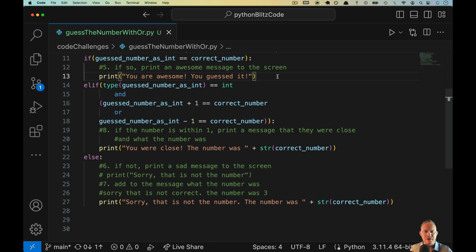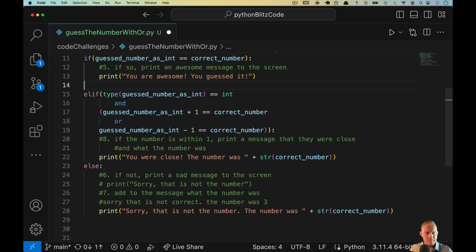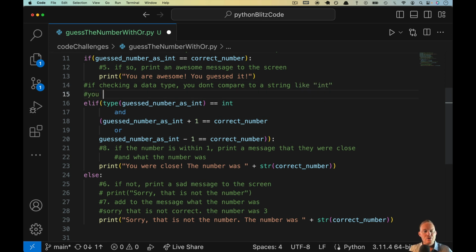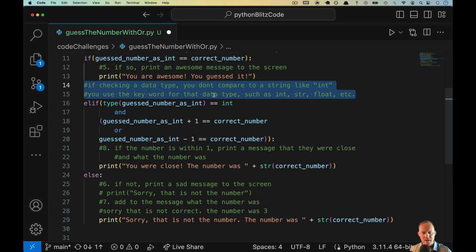So let's make a couple of notes here because we've got quite a bit going on. I'm going to put a note in here, and we'll say, if checking a data type, you don't compare to a string. Actually, let's do it this way: you don't compare to a string like "int". You use the keyword for that data type, such as int, str, float, etc. Okay, so that's what we've got going on here.